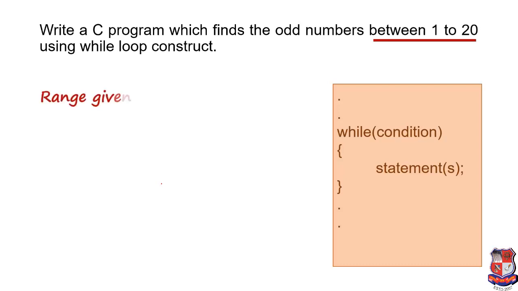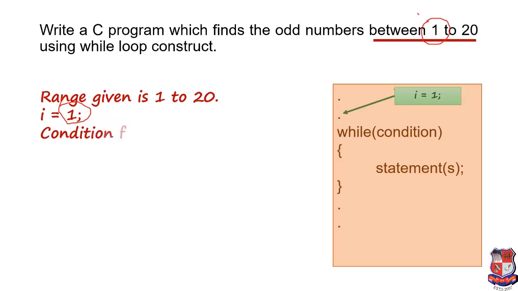So the range given to us is 1 to 20, and i equals 1. We are initializing the value because the value is starting from 1. Then we have to go for the condition. How can we decide the condition? What will be the condition of the loop over here? For that, the last value of the range is 20, so we'll write it like this: i less than 20.